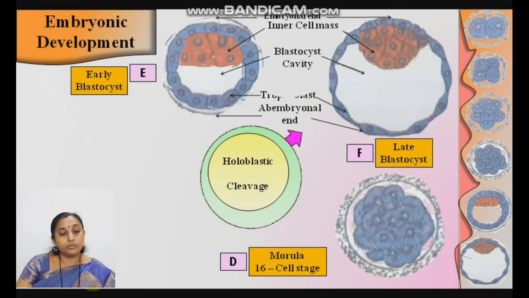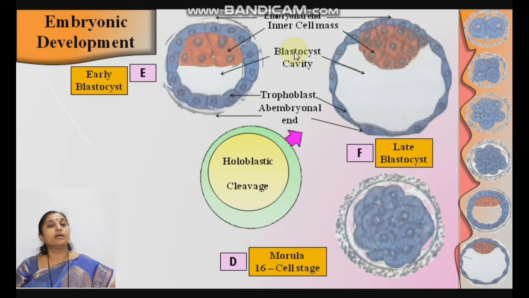Due to the pressure of the fluid, the inner cell mass gets attached at one pole, and that pole is known as the embryonal end. The other pole, which does not contain the inner mass of cells, is known as the abembryonal pole. See here, abembryonal end, embryonal end. The embryonal end indicates the attachment of the embryo, the inner cell mass. The outer cell mass is known as the trophoblast, and the cavity which is created is known as the blastocyst cavity. In this cavity, the uterine milk gets absorbed. Late blastocyst.